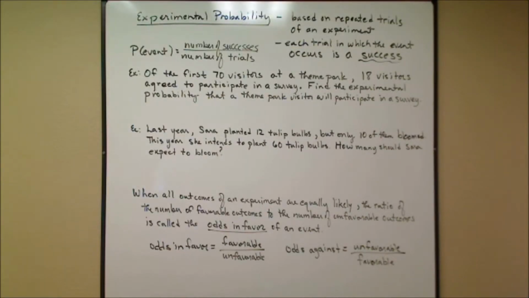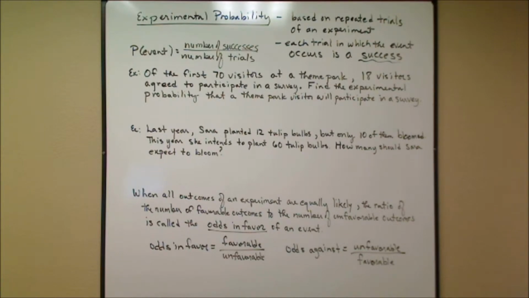Besides theoretical probability, we also want to consider a type of probability that's called experimental probability. Experimental probability is not based on necessarily equally likely things to occur. It's based on repeated trials of an experiment. I mean, when you're a little child and you touch a hot stove, you burn your fingertip. And if you do it again, you burn your fingertip. That's a trial. Each time you do it, you repeat the trial, and you have the same results.